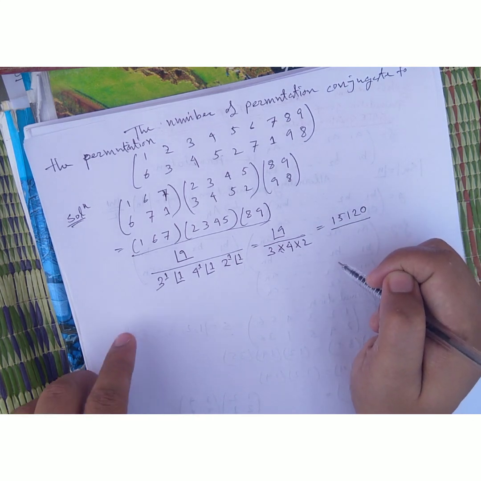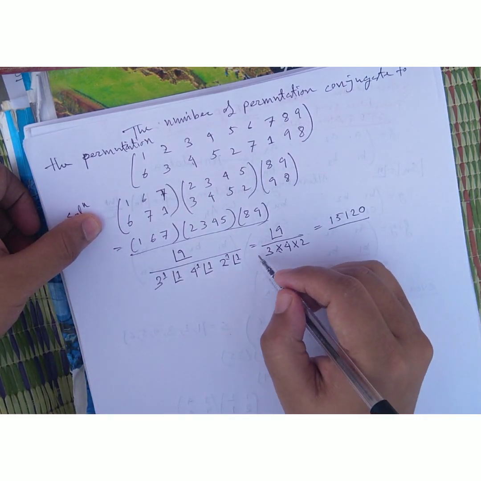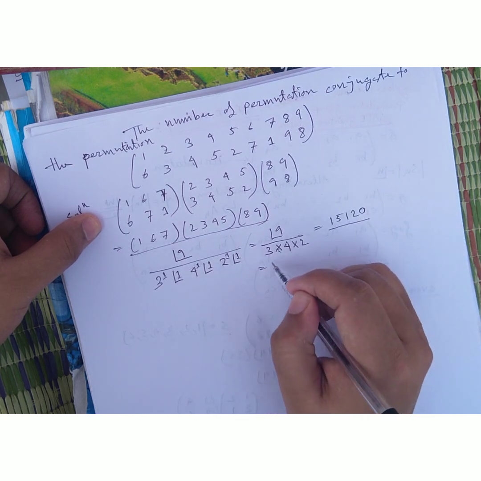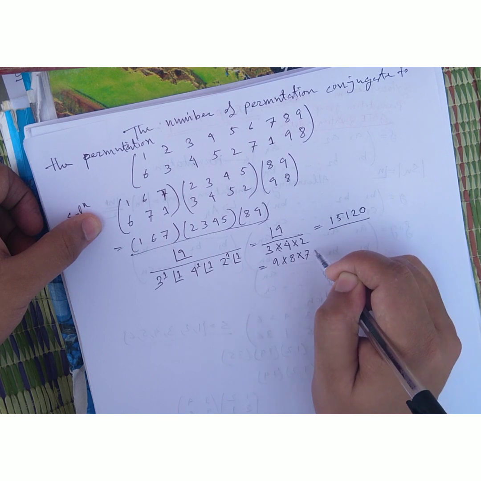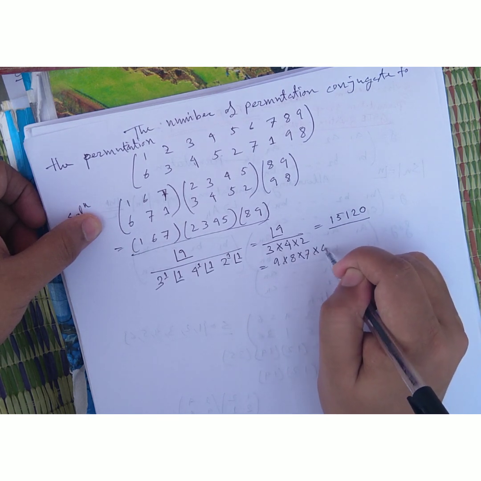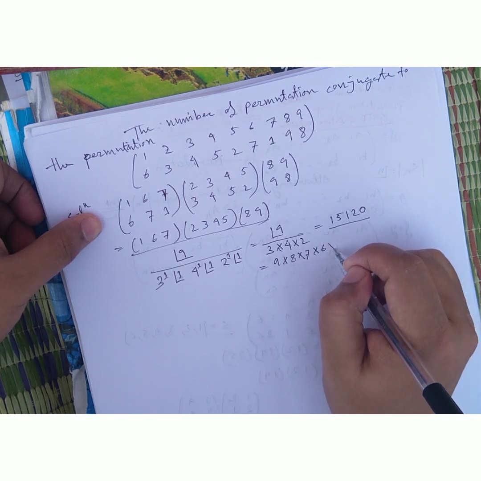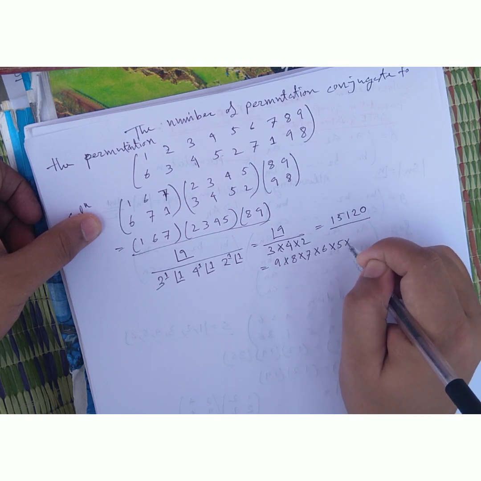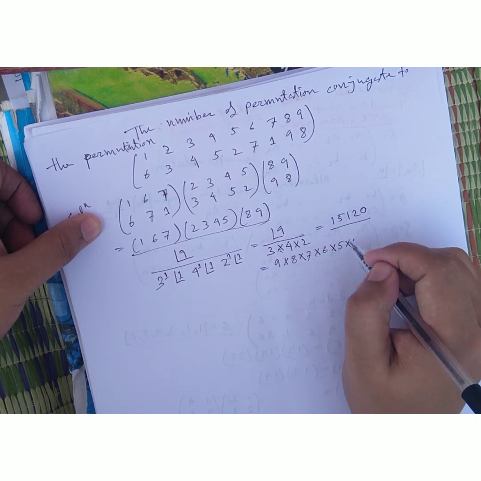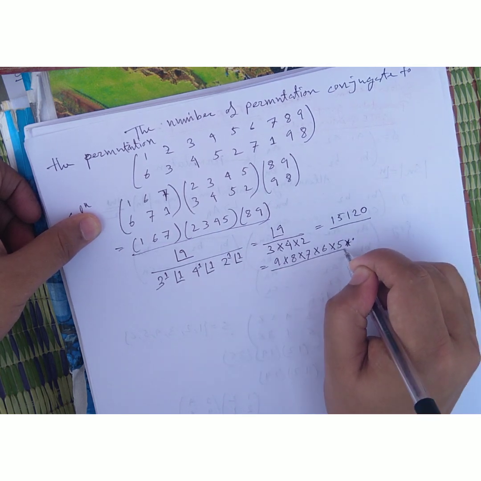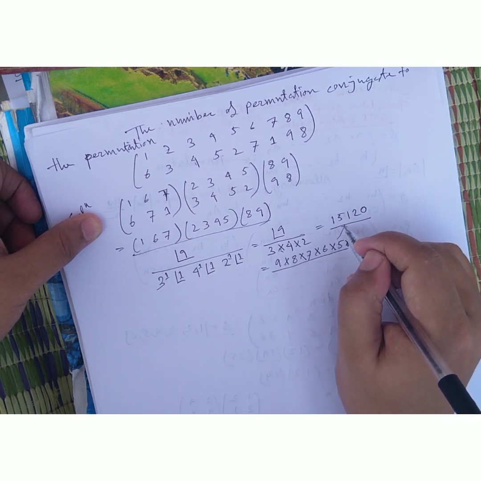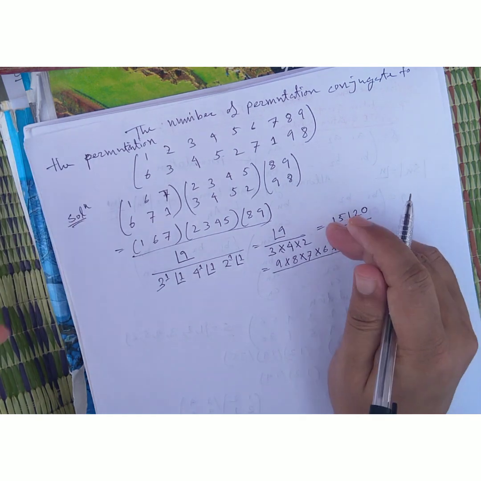This is because the 3 factorial will cancel. 9 factorial means 9 into 8 into 7 into 6 into 5 into 4 and so on; I get this value, and this multiplication gives 15120.